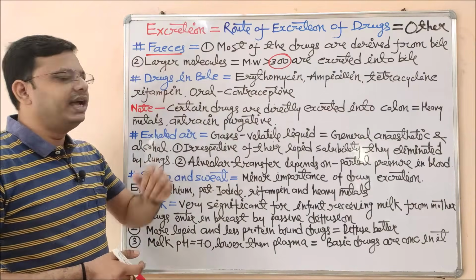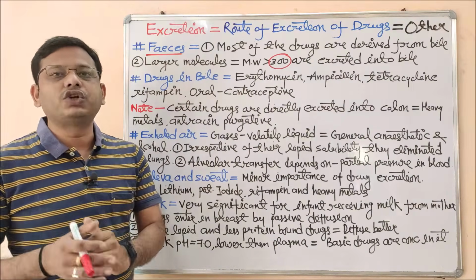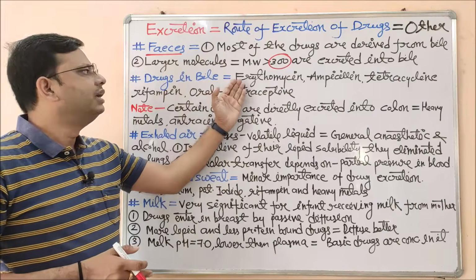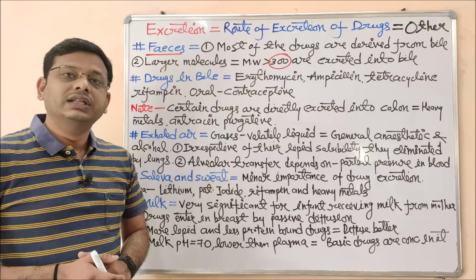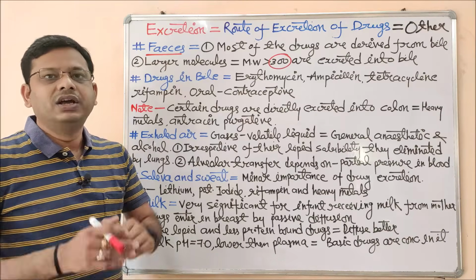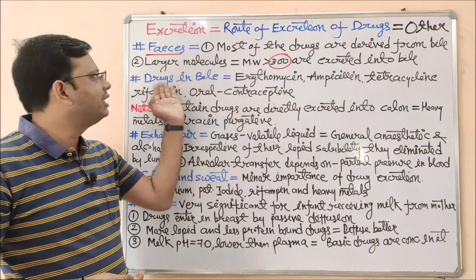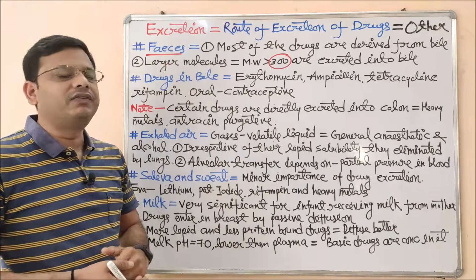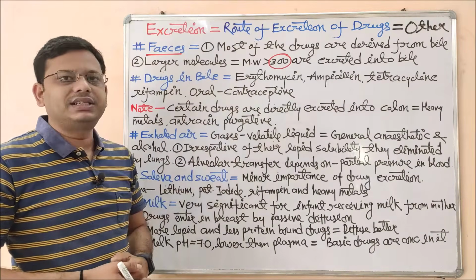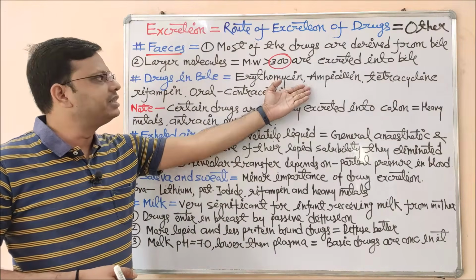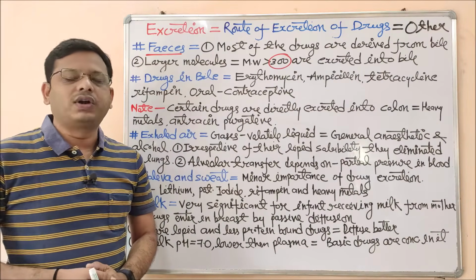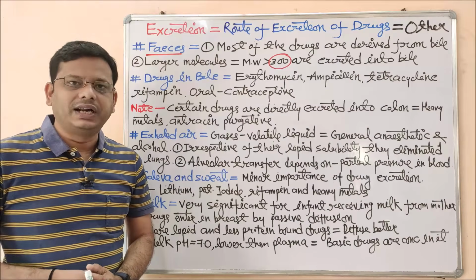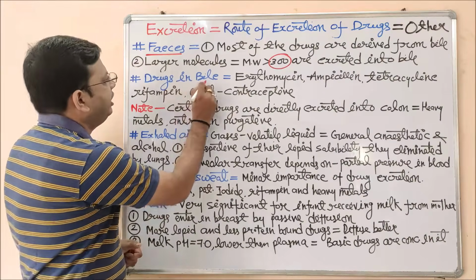Now, which drugs in bile get eliminated? These are very important, because this section is not so important from your semester exam point of view, except from your main competition point of view. So you should remember the examples of drugs which get eliminated via bile. These are erythromycin, an example of antibiotics, ampicillin, tetracycline, rifampin, and different types of oral contraceptive pills. These get eliminated in bile.